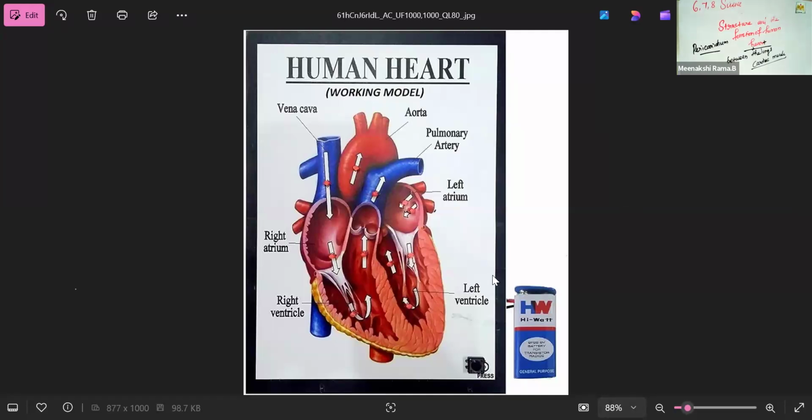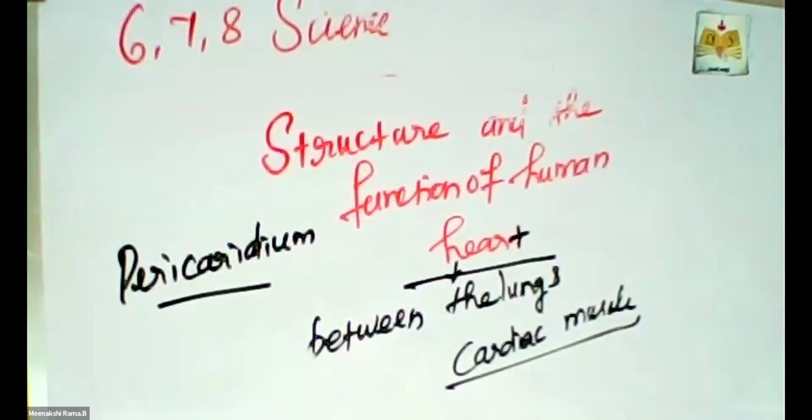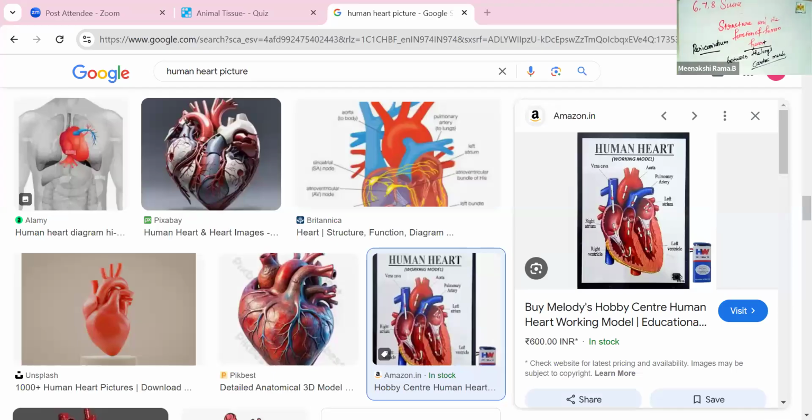I'm going to share another picture, one second.